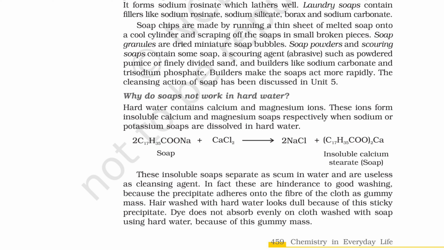Laundry soaps contain fillers like sodium rosinate, sodium silicate, borax and sodium carbonate. Soap chips are made by running a thin sheet of melted soap onto a cool cylinder and scraping off the soaps in small broken pieces. Soap granules are dried miniature soap bubbles. Soap powders and scouring soaps contain some soap, a scouring agent, abrasive, such as powdered pumice or finely divided sand, and builders like sodium carbonate and trisodium phosphate. Builders make the soaps act more rapidly. The cleansing action of soap has been discussed in Unit 5.